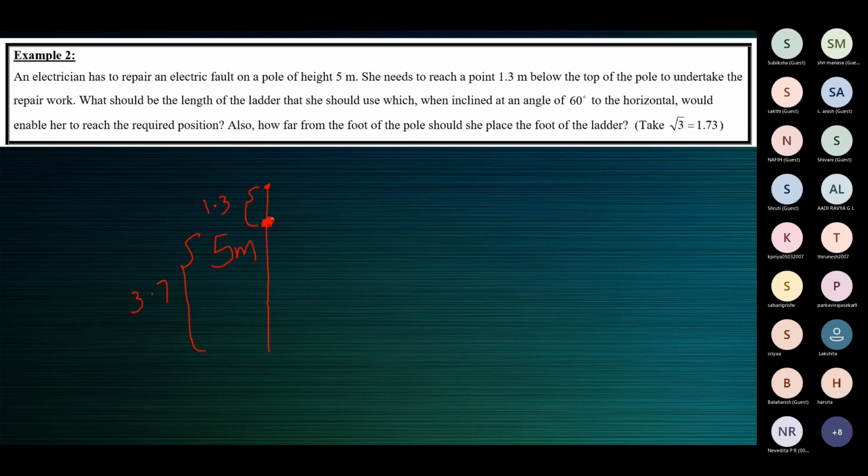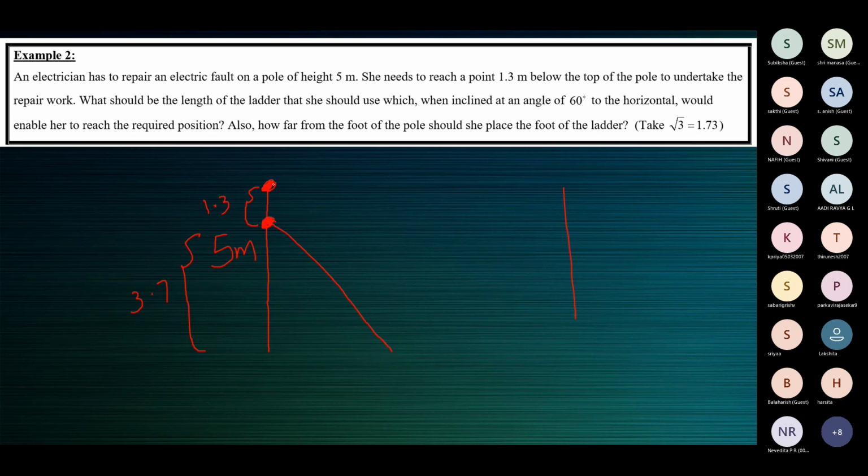Now, the electrician has to place a ladder which is inclined to the ground at an angle of 60 degrees. So the ladder is never placed vertical like this, okay? Then it will fall. The ladder is always inclined. It's placed so that it's inclined to the ground. Inclined meaning makes an angle, not 90 degrees, with the ground. So now say the ladder is placed like this.